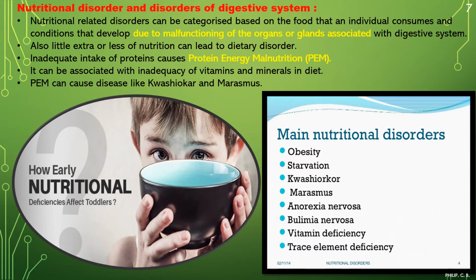Here, if I give a small example, the best example which you can understand: all of you like sugar, sweets, right? But if you are having more and more sweets, what will happen? It may cause diabetes. Now diabetes is a disorder. It will not happen in one day or 1 week or 1 month or even 1 year. It is a slow process. It may take 5 to 6 years to happen.